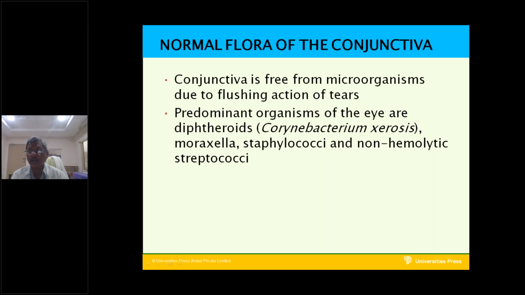The conjunctiva contains normal flora. They are useful to the eye. Some pathogenic organisms sometimes come and cause infection to the eye. But as long as the normal flora is present, usually there is no infection to the conjunctiva and eye. Usually, because of the flushing action of the tears, the pathogenic organisms will be removed.